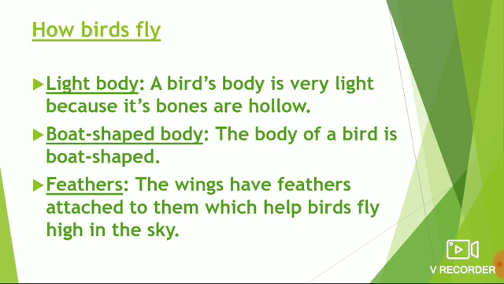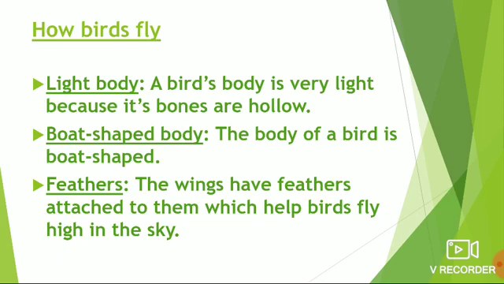How birds fly. Here are some special body features which help birds in flying. Light body. A bird's body is very light in weight because its bones are hollow. Boat-shaped body. The body of a bird is boat-shaped. That means streamlined, which helps it fly through the air easily. Feathers. The wings have feathers attached to them which help birds fly high in the sky.